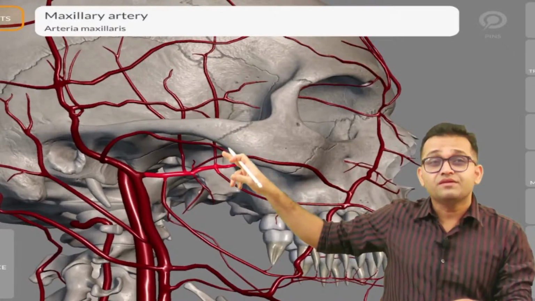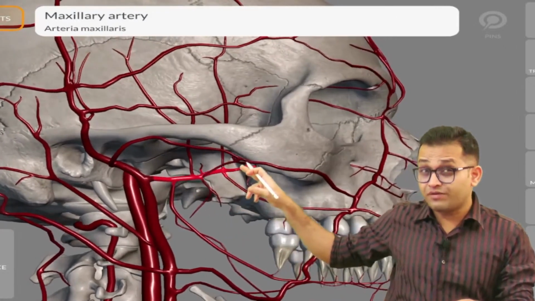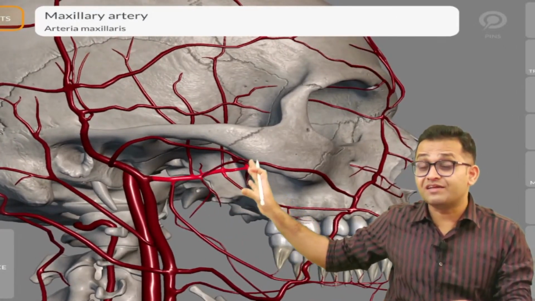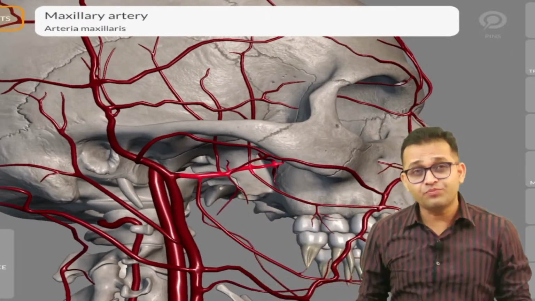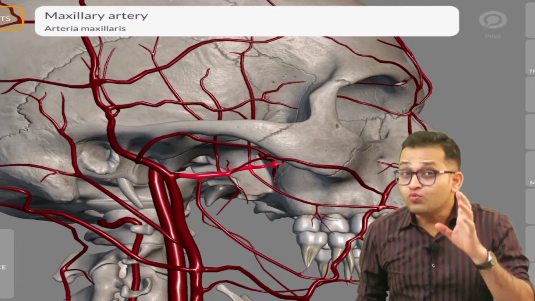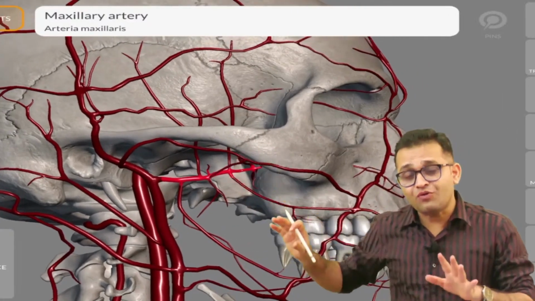Now look here. This is the maxillary artery. It is related with the mandible, so the mandibular part. Getting the point? And then you will see there is the lateral pterygoid muscle.